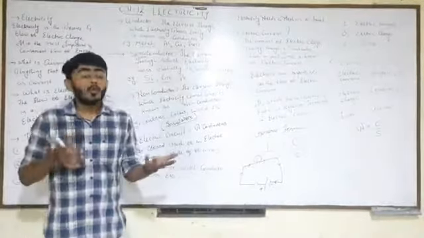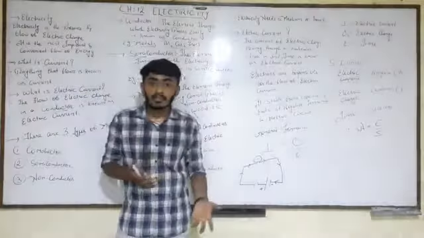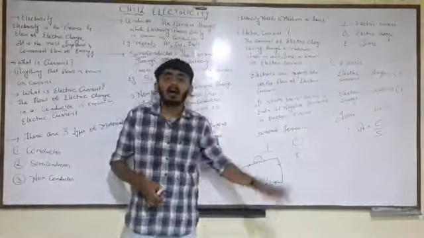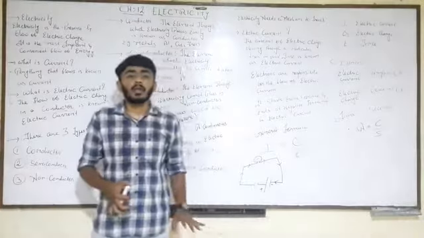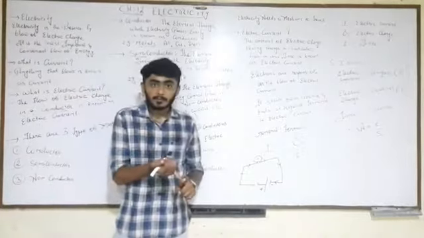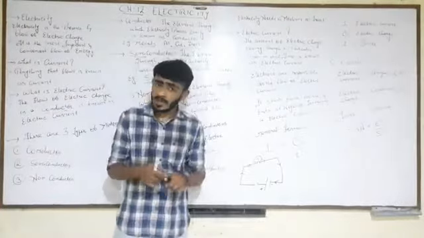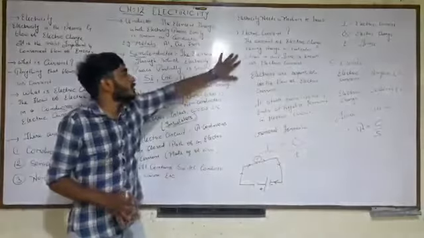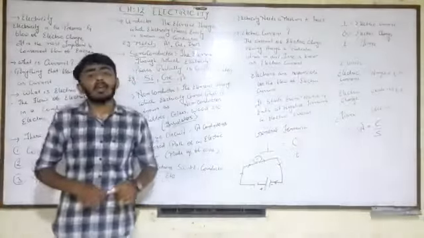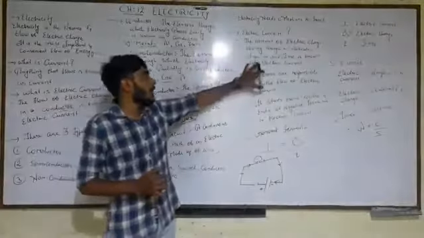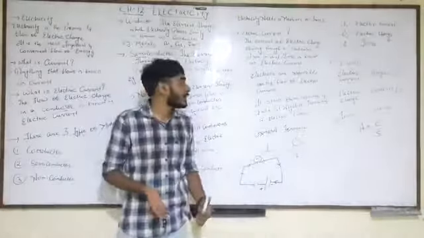So what amount of electric charge is passing in what time, in how much area is known as electric current. So students, I hope you understand what is electric current.